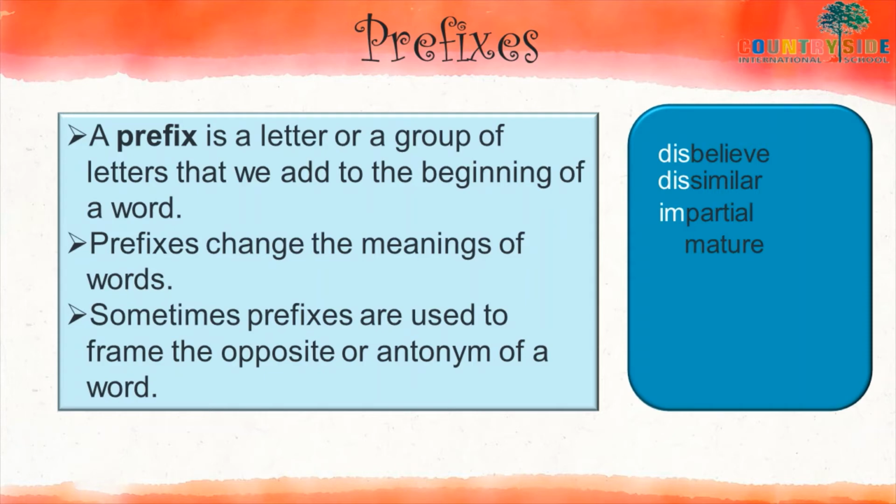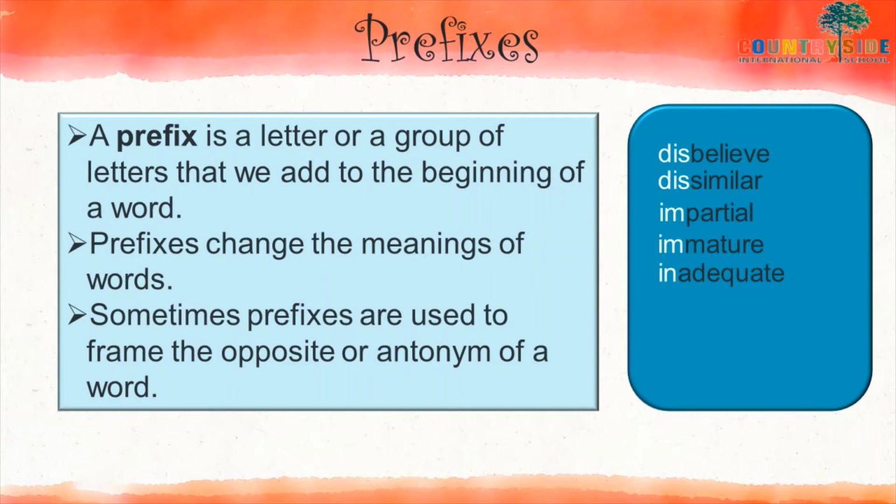Okay, one more word, mature. Mature is a word, and before this if I add im, I get another word, immature. So two kinds of prefix are there. Now adequate. Adequate is a main word. If I add in to this, I get inadequate.